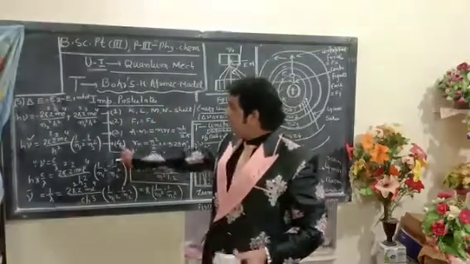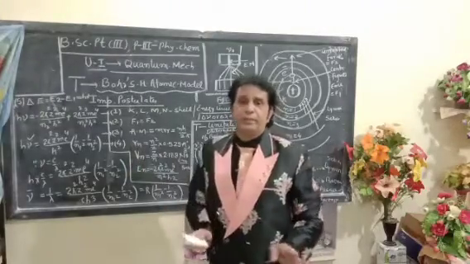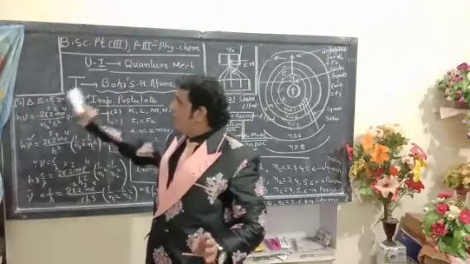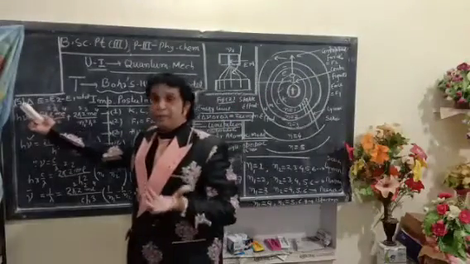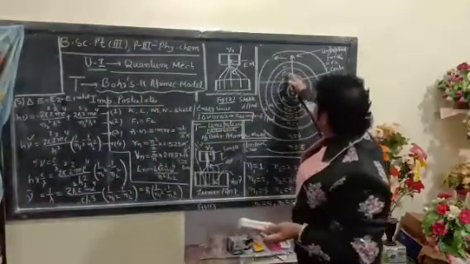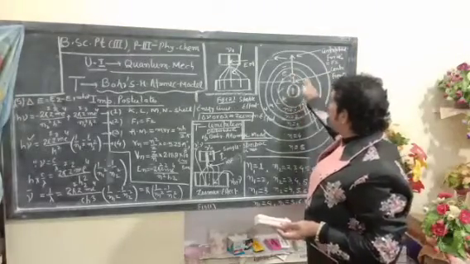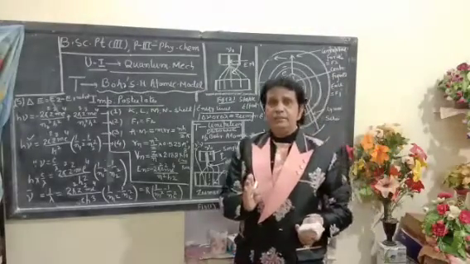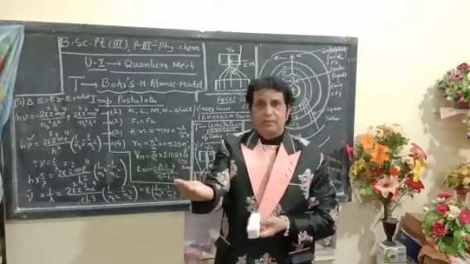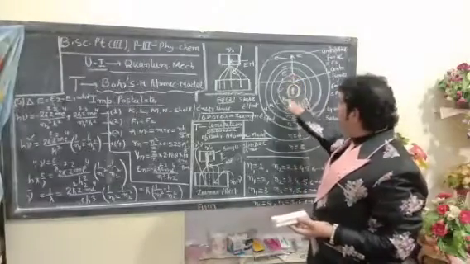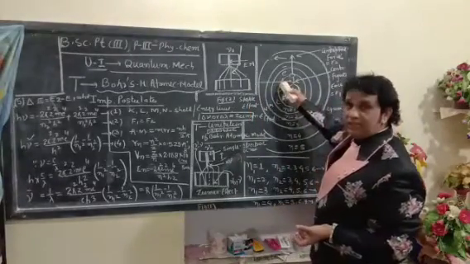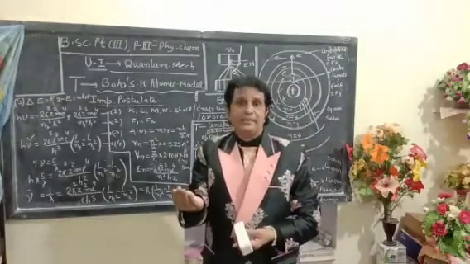After the discussion of the fourth postulate of Bohr's atomic theory, the fifth postulate states that the electron moving around the nucleus, in a constant fixed energy level, neither absorbs heat nor emits energy. Once again, while moving in the fixed energy level, the electron neither absorbs heat nor emits energy.